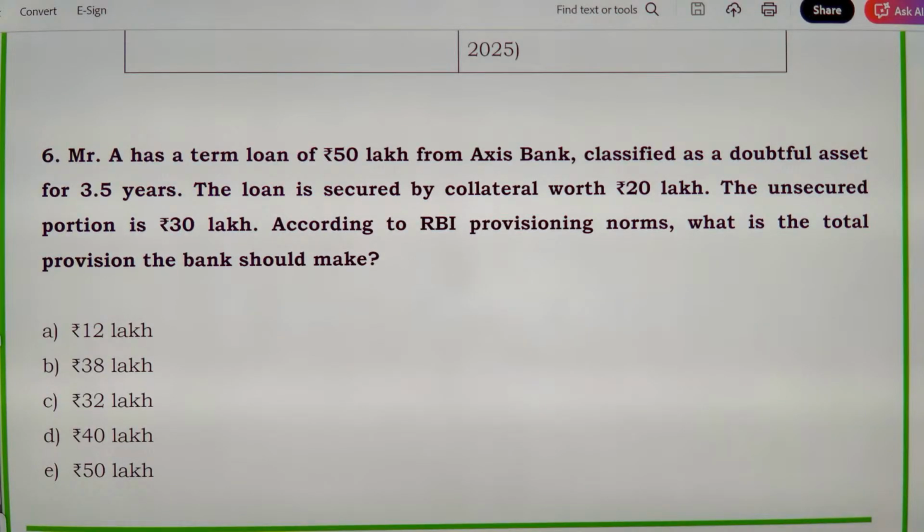Now next is Mr. A has a term loan of 50 lakhs from Axis Bank. Okay, it is classified as doubtful asset for 3.5 years. The loan is secured by collateral worth 20 lakhs. Okay, unsecured portion is 30 lakhs. As per the RBI norms, what is the total provision that the bank should make?